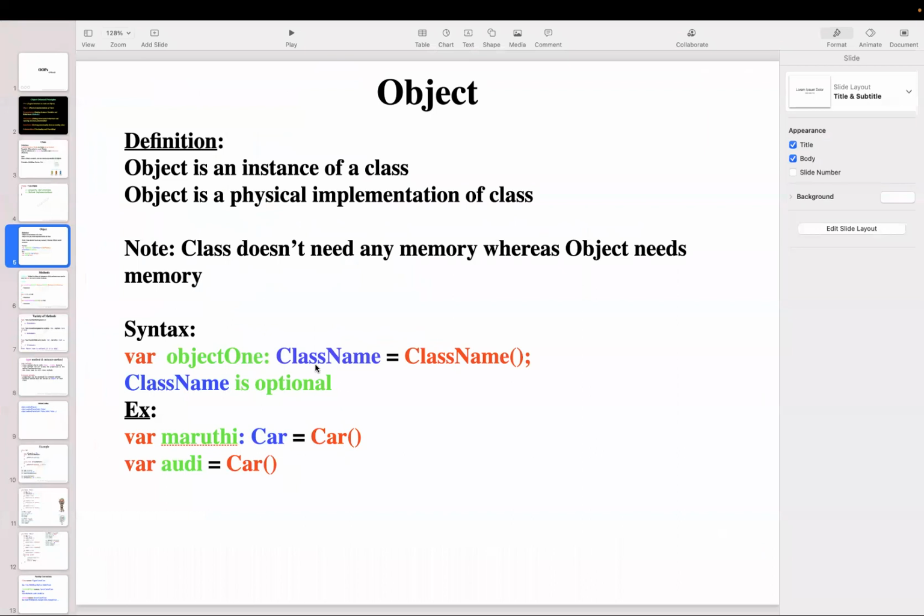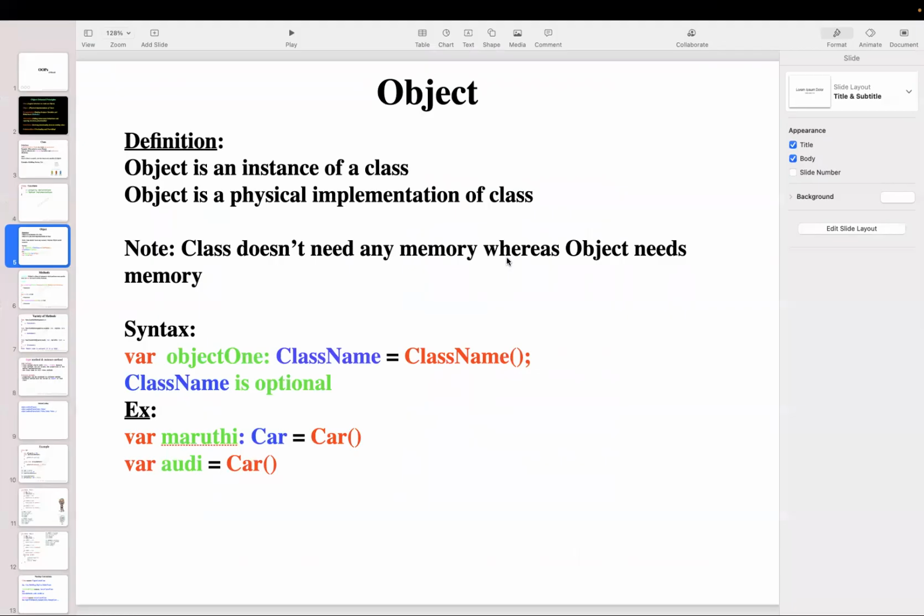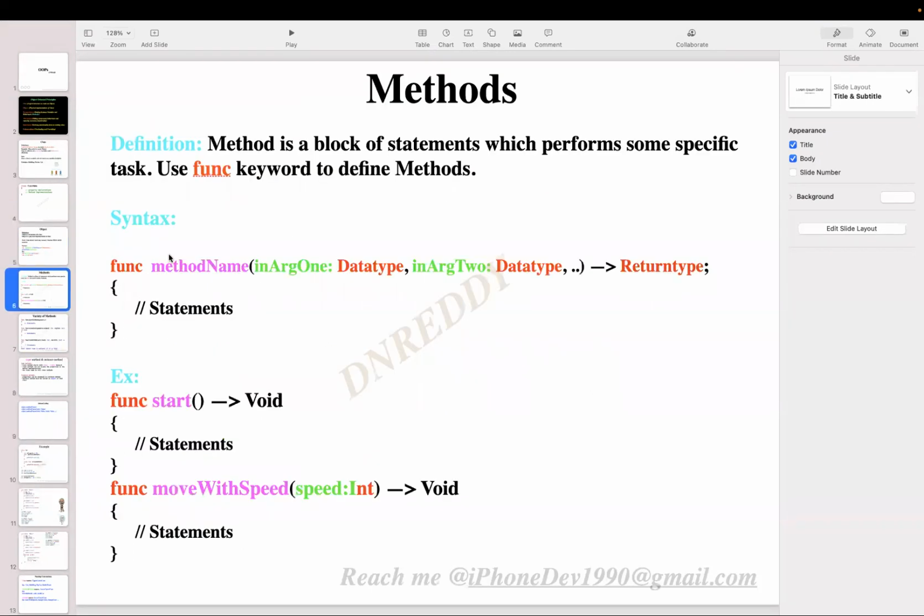We know how to create the object, how to call initializer, what kind of initializer we are having. In initializers also, we are having a couple of things: default initializer, parameterized initializer, convenience initializer, designated initializers. There are differences. And methods. What is method? Method is a block of statements which perform some specific task. Use func keyword to define method. We have seen variety of methods.